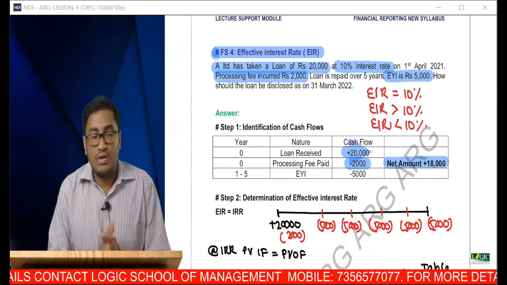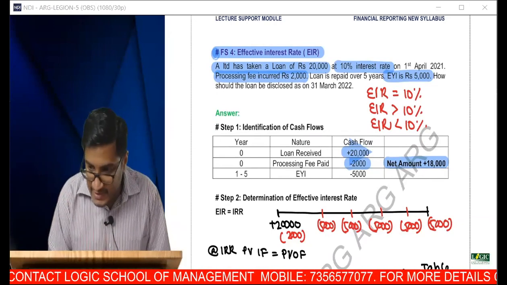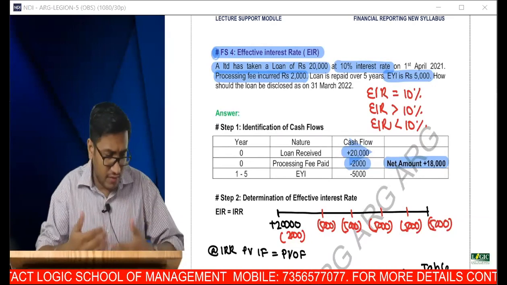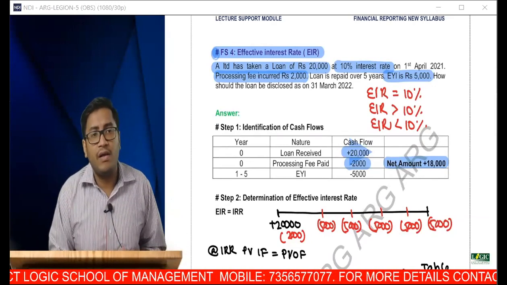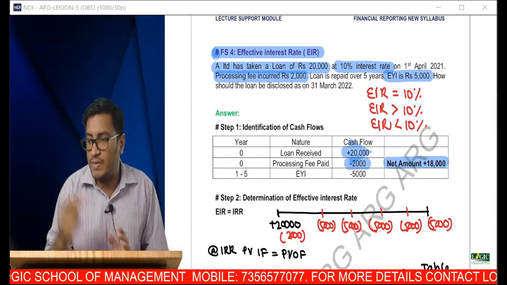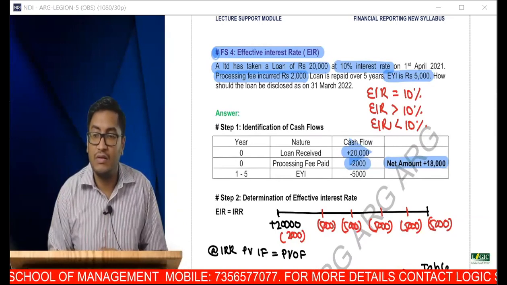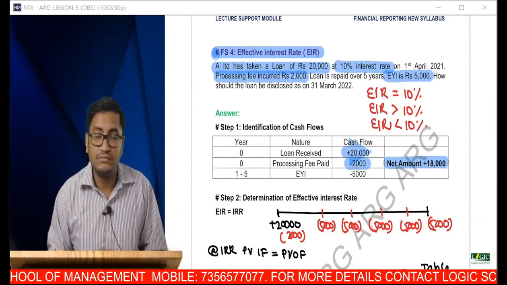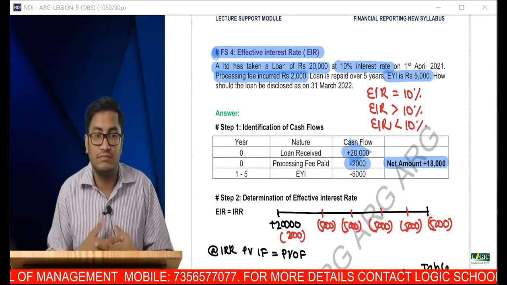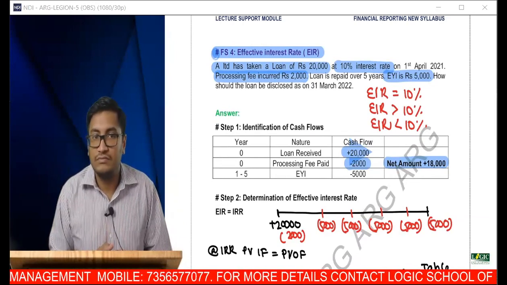Now, can one person please unmute who is having a stable internet connection? Can you unmute so that we can just converse and wrap it up? Anyone want to interact? Can you please unmute one person, one among you, if you are willing? So no volunteers?